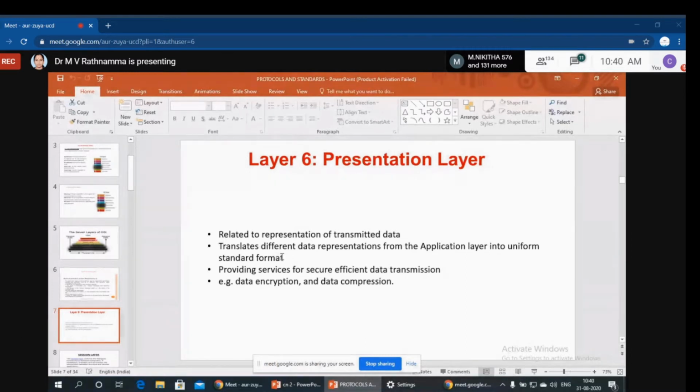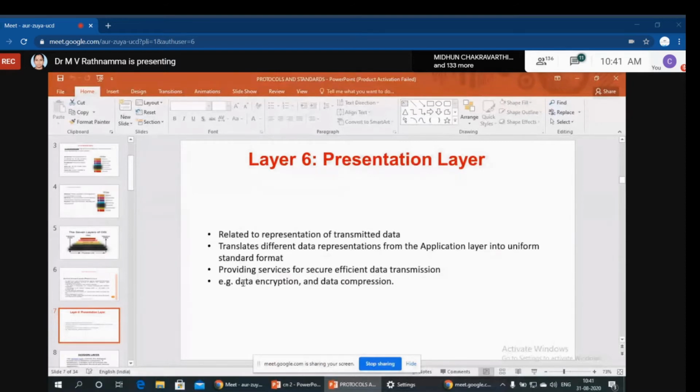So the data coming from the upper layer, the application layer, is converted by the presentation layer into a uniform standard format, so that there is no problem when the data is transmitted to the receiver.